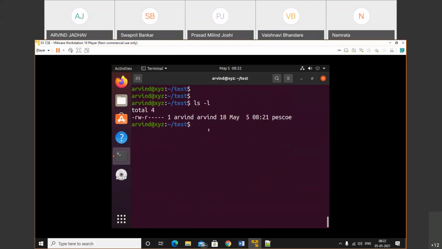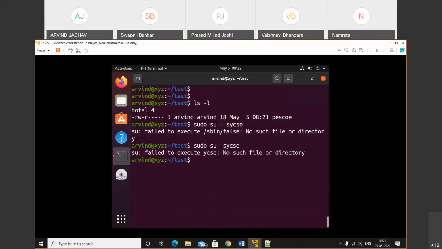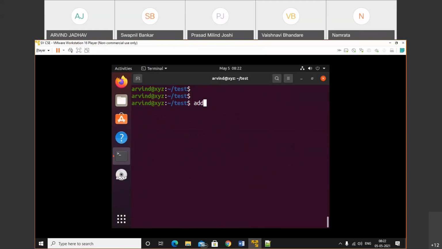Let's try sudo su hyphen sycsc. It failed to execute, which means we don't have that user. So let's quickly add that user. Sudo useradd demo.